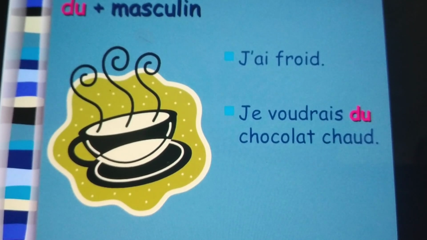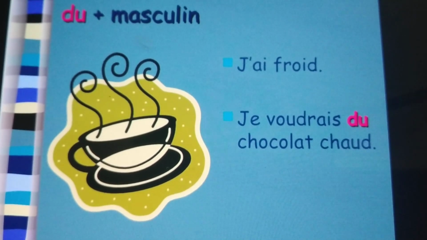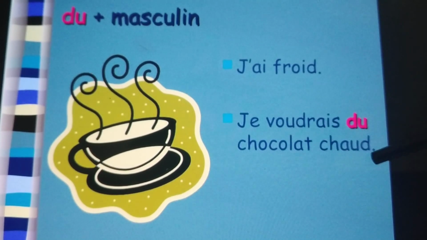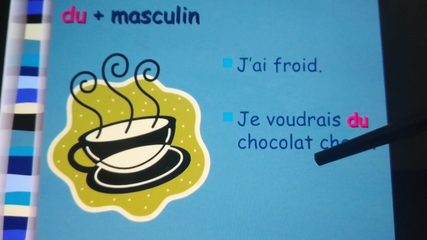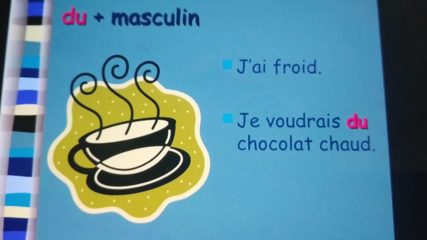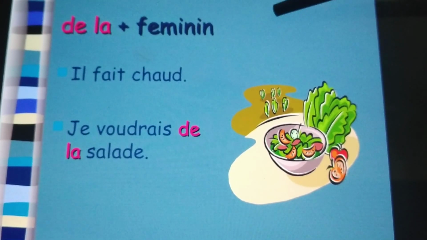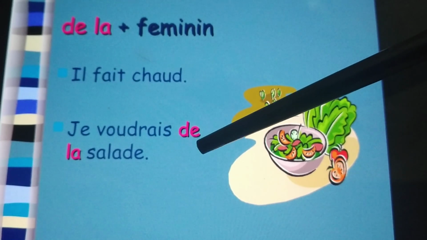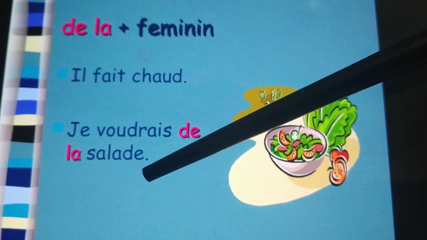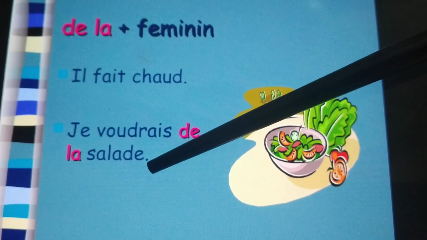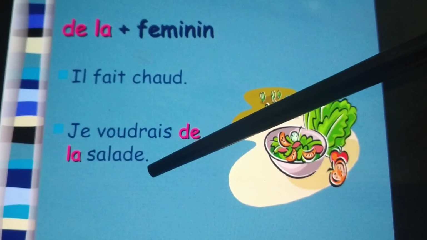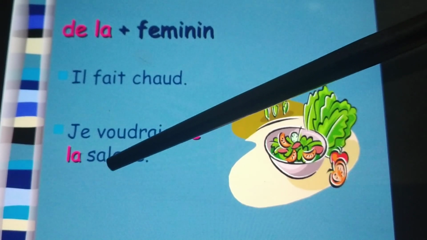Du plus masculine nouns. The example is Je voudrais du chocolat chaud. Chocolat chaud is a masculine noun, so we are using du. De la plus a feminine noun. So, Je voudrais de la salade. Here salad is feminine, so de la is written.